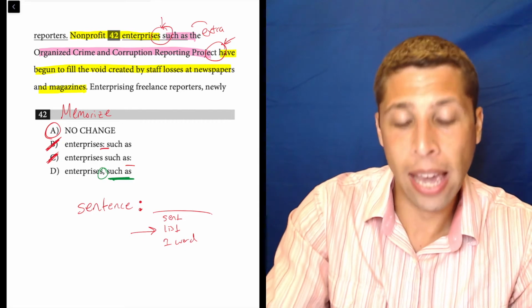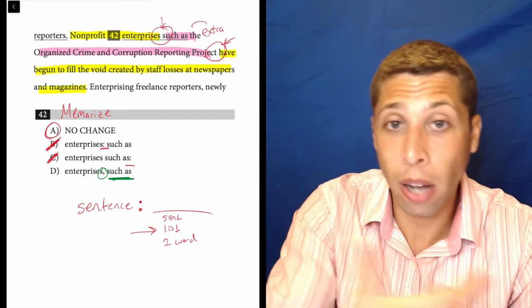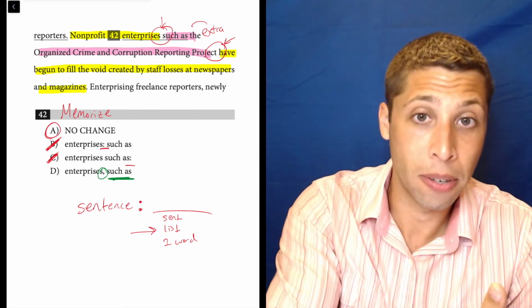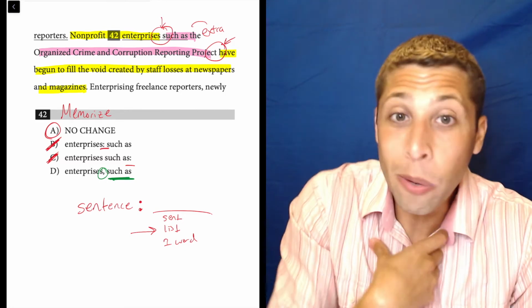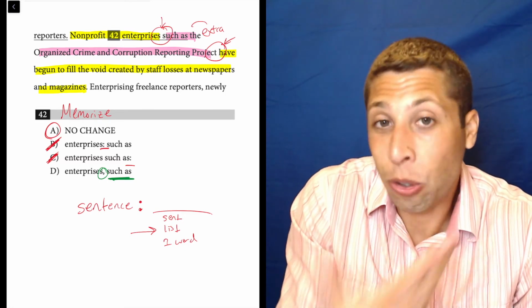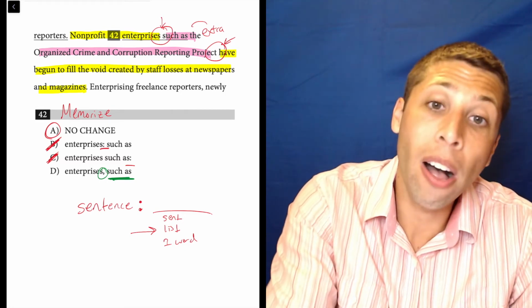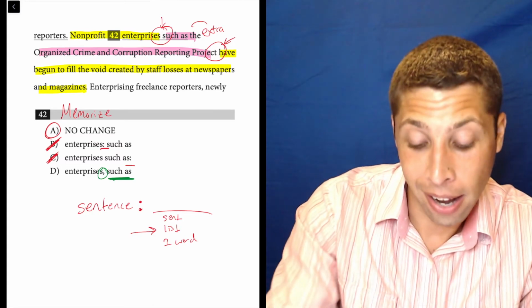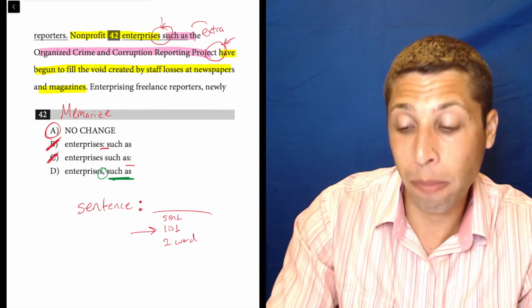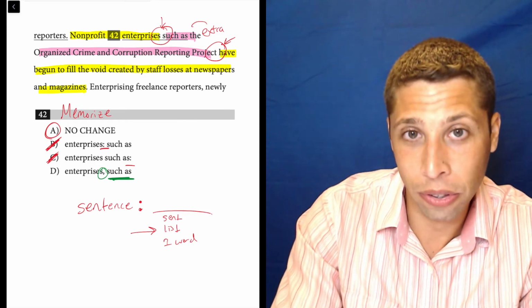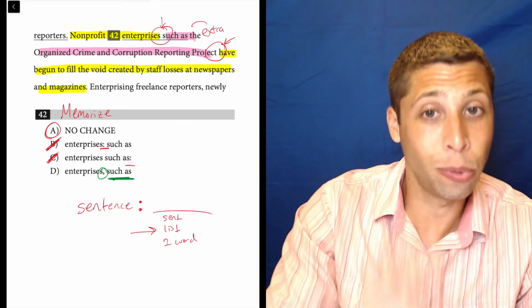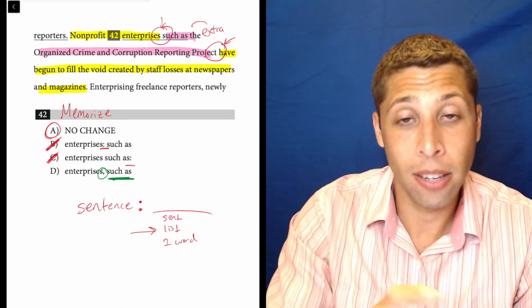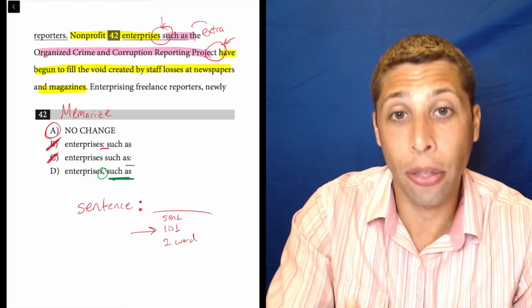And so this is a case where the author could have gone one of two ways, commas or no commas. We would not know which one to pick unless we saw the way that the author's choice played out later on. And that does happen on the SAT, where sometimes we're tested on comma rules that are not hard and fast rules, but are more things that are subjective, that an author can choose to do or not to do.